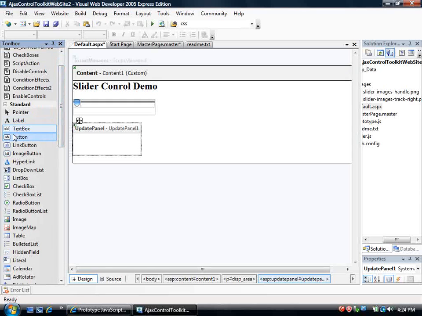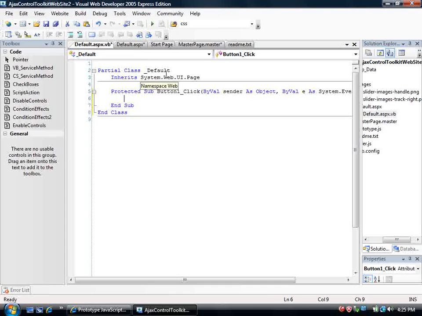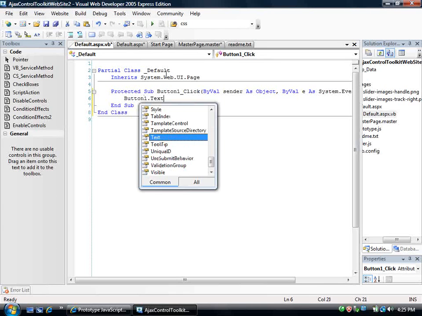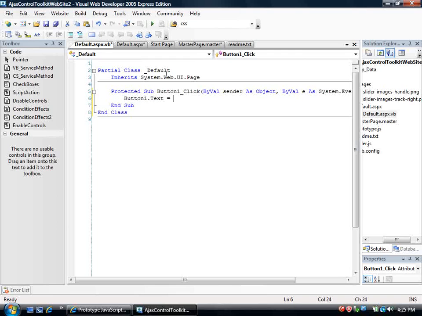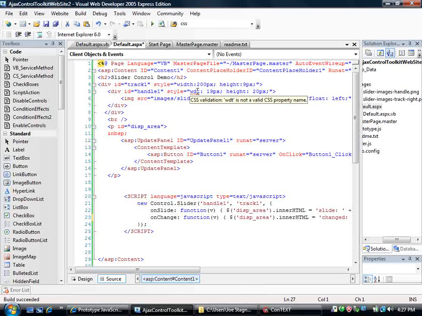Let's grab a button, put the button in the update panel, size it a little bit, and then program a code behind, and say Button1.Text. We'll just set the text in the button to be the current date and time. All right, simple enough. That will show both working at the same time. So let's fix this.